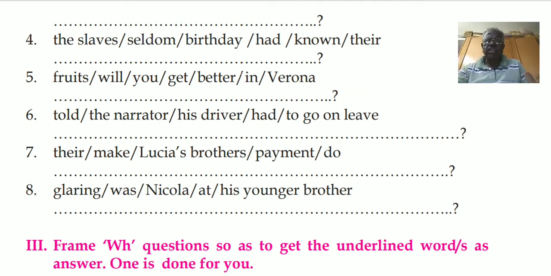So what I have done just now is what comes in the exam, that is do forms. That means frame a question with the right form of do, that is do, does or did. When should we use do? Present tense and there is no auxiliary verb, then use do. When should we use does?